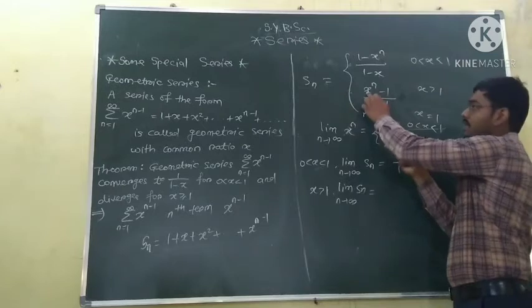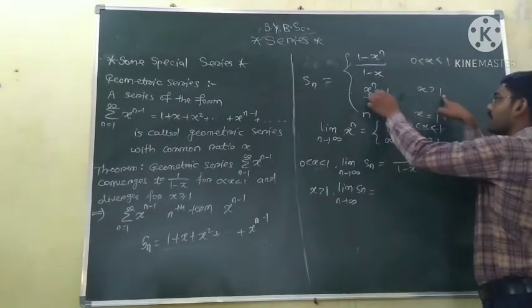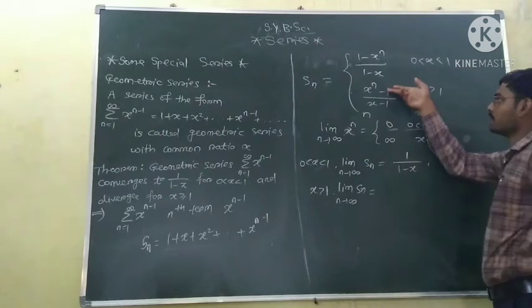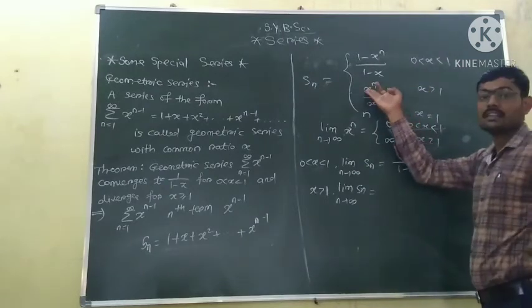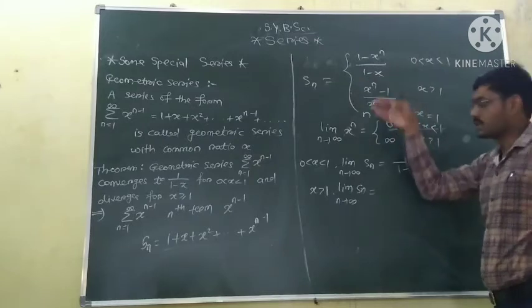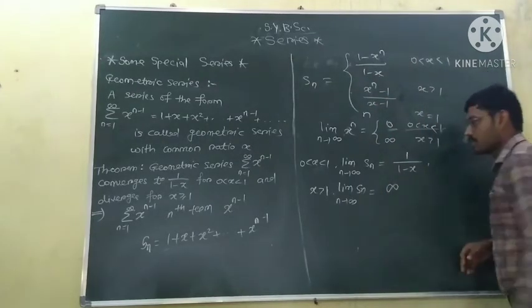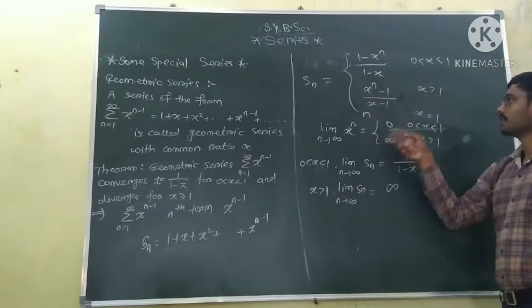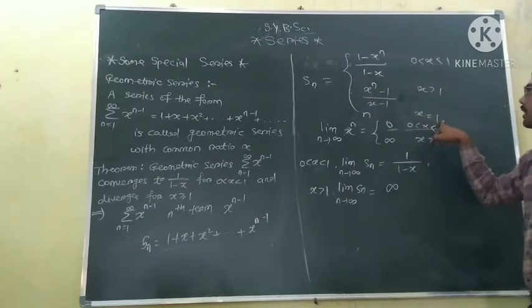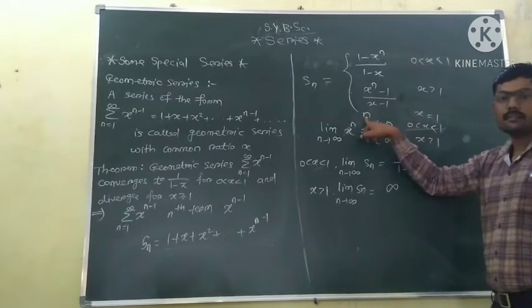So the limit of x raised to n is infinity because x is greater than 1, so infinity upon x minus 1. This 1 is some real number, x is some real number, but the numerator is infinity, so the whole term stays infinity. So when x is greater than 1, the limit of the nth term is infinity. Okay, and when x is equal to 1, the sequence is n.